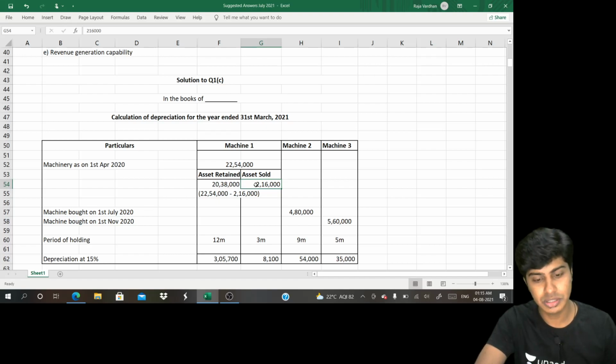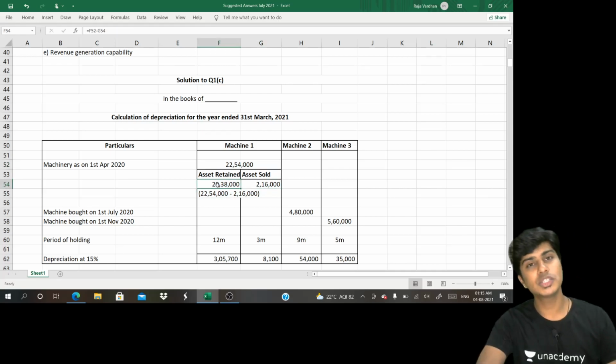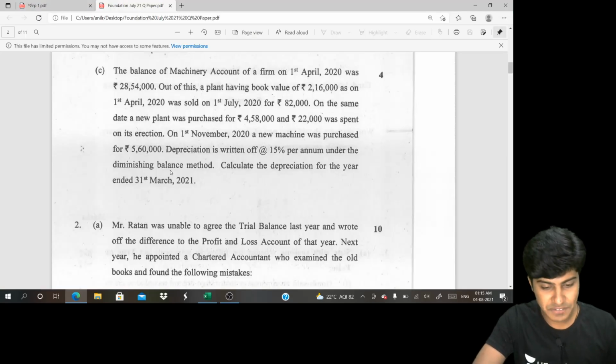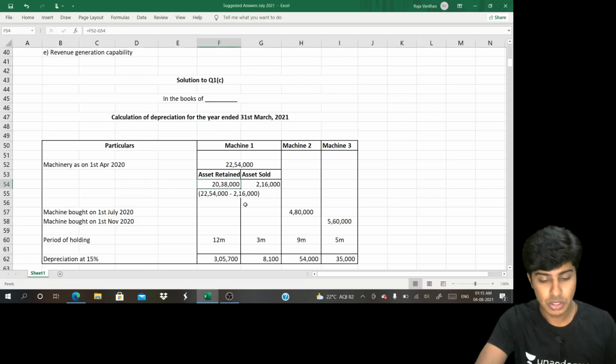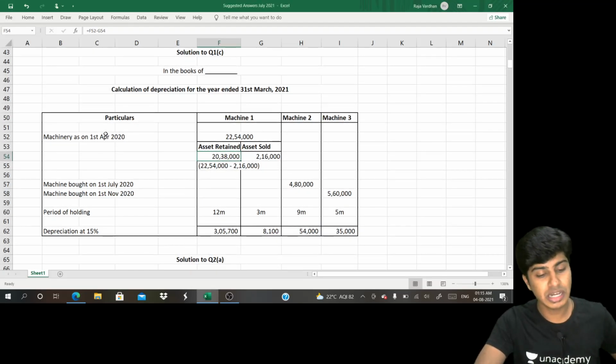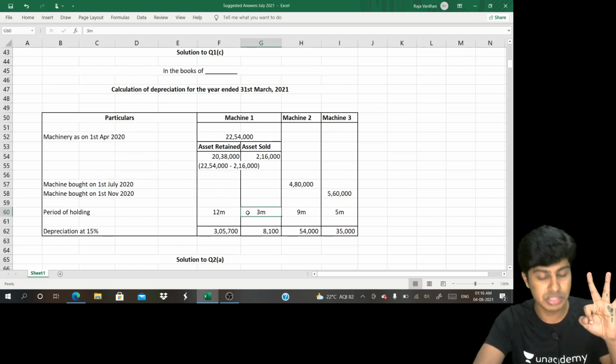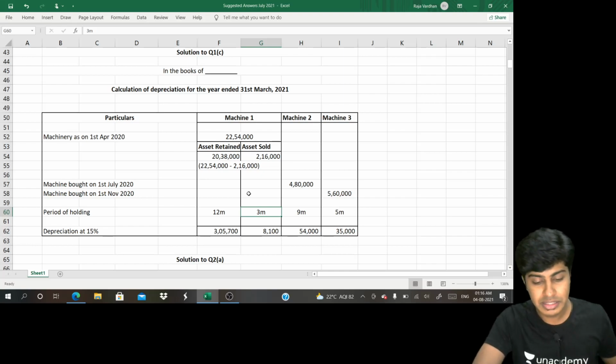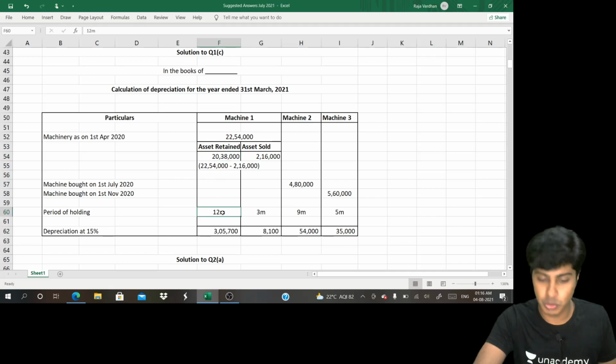This is given in the question. So what is retained is 22,54,000 minus 2,16,000. That's what I've done here. What you get is 20,38,000. And further, this sale is happening on 1st of July for 82,000. So till 1st of July, starting from April, technically how many months is it? It's April, May, June, 3 months, because 1st of July, I won't count July. 3 months is what you're going to use this asset for. This is retained, so this will be depreciated for 12 months.